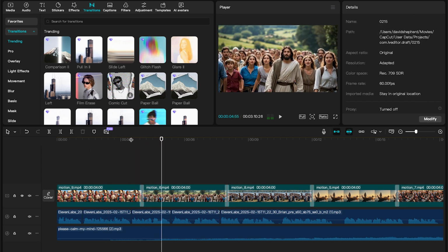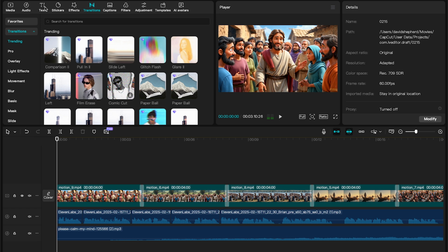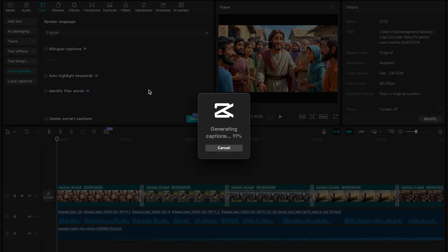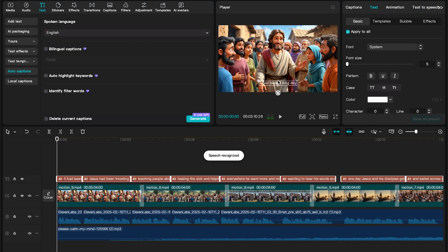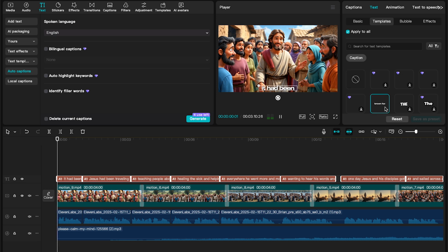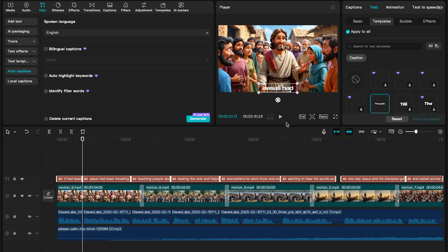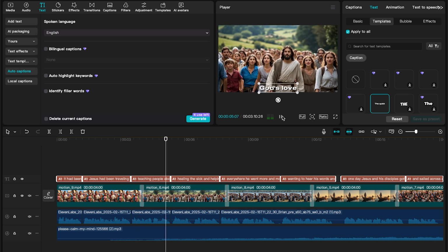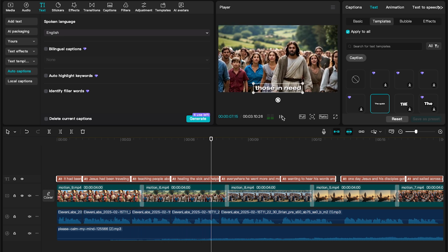Now let's add some text to the video. Click on the text option at the top left, head to auto captions, hit generate, and I'll skip to when these are ready. Next, let's customize the text to make it stand out. Scroll down on the right side to find customization options. Start by choosing a template for the text. There are many styles available, so pick one that fits the video's theme. I'll then drag this text to the bottom of the screen and also resize it so that I have a look that I'm happy with.